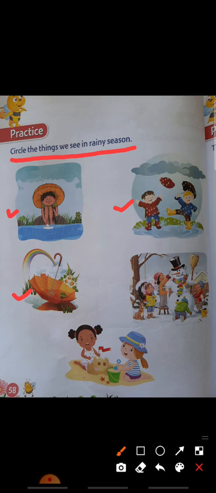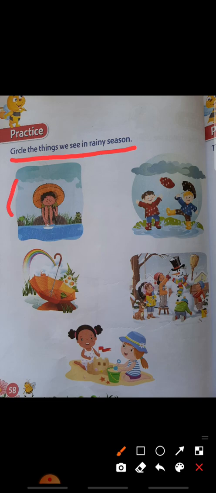Okay, next picture, see, snowman is there. It will be falling ice. Snow. Okay, next picture, the two girls are playing in the sand. Okay, so now tell me, which are the things we see in the rainy season?